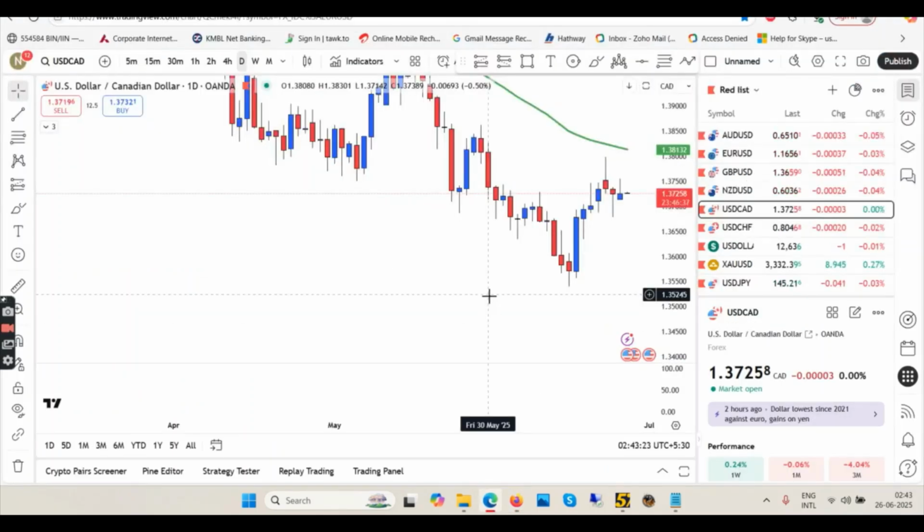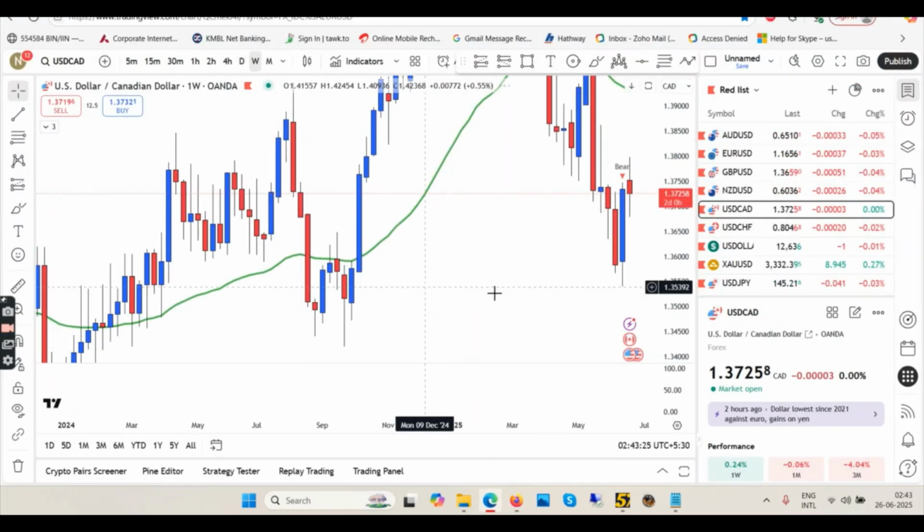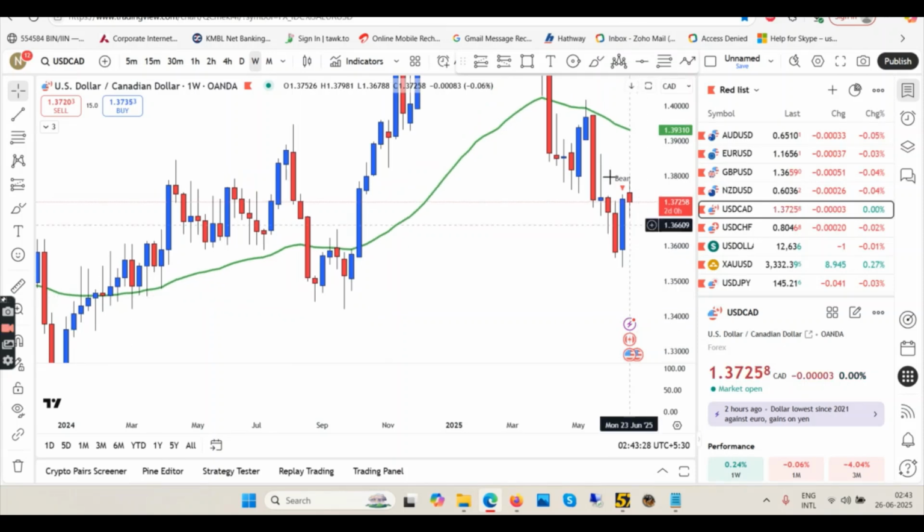Coming back to the chart, starting the top-down approach with weekly time frame. Weekly we are down and we are bearish. So yeah, new low, pullback, and we might go down again. It takes a lot for dollar to go down against Canadian. Canadian is a weak currency, dollar is a strong currency, so it takes a lot for Canadian to push dollar downwards. So let's get back to daily.